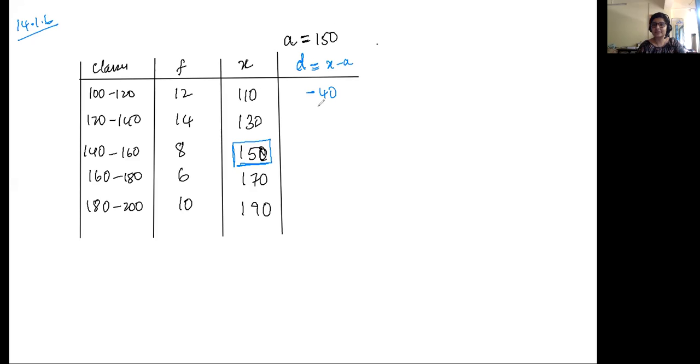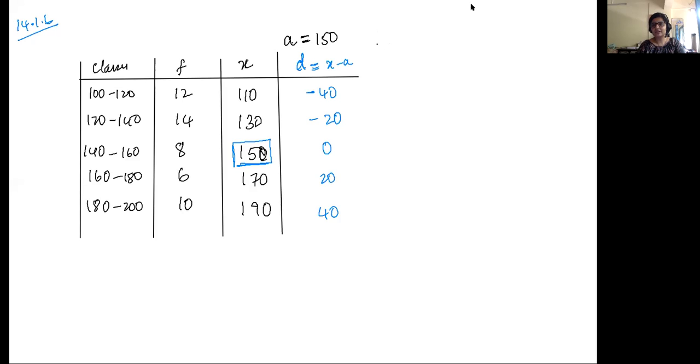Similarly, D2 is going to be 130 minus 150, which is minus 20. 150 minus 150 will be 0. Then 170 minus 150 is 20, and 190 minus 150 is 40.